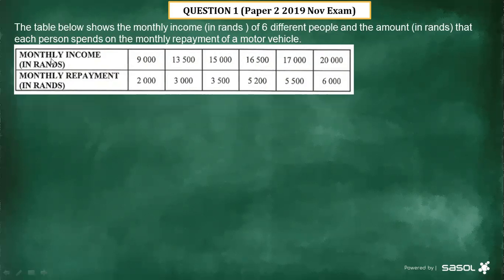First, we have the monthly income in rands, which is 9,000, 13,500, 15,000, 16,500, 17,000, and the last one, which is 20,000. And then the monthly repayment in rands, this person will pay 2,000, 3,000, 3,500, 5,200, 5,500, and the last one is 6,000.